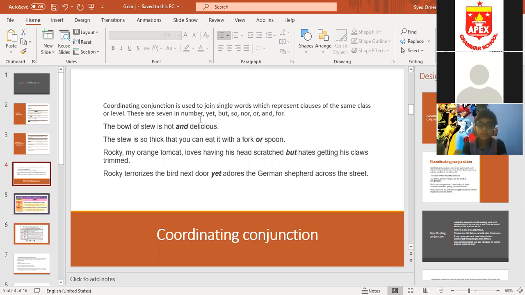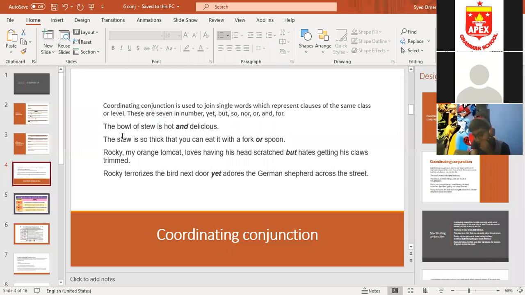These are 7 in number: yet, but, so, nor, or, and, for. Write it down. These are all coordinating conjunctions.